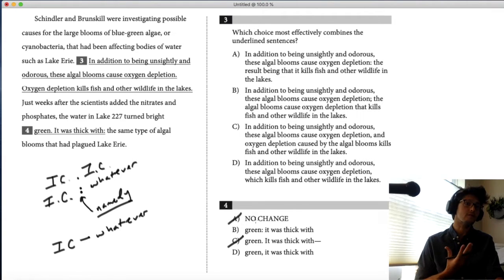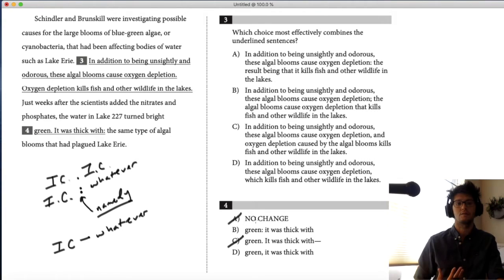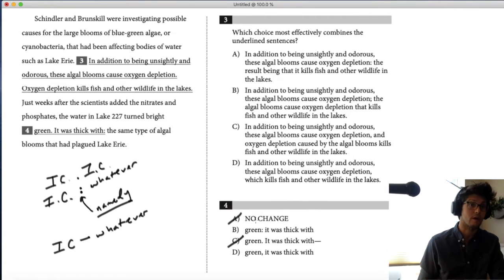So my little trick for telling you something is a full sentence is, hey, I've got to tell you something, and then trying out the phrase in question. So, hey, I've got to tell you something. It was thick with. No. So the word with messed it up. It was thick is a sentence, but it was thick with is not a sentence. We have 2 answer choices that have been removed, and now we have a simpler choice, which is colon or comma.